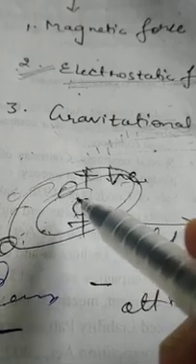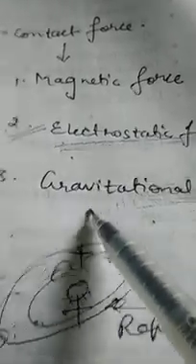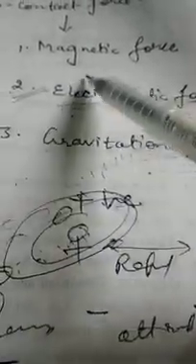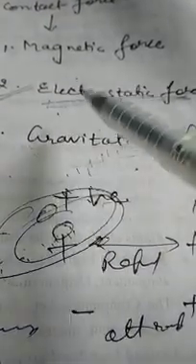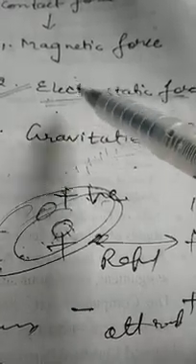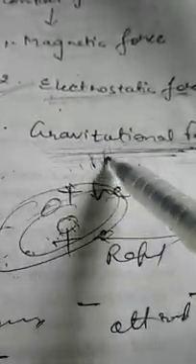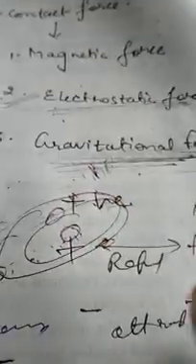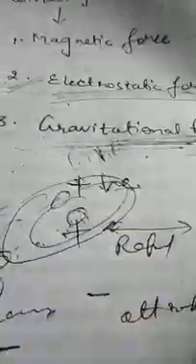Okay. And one more thing, unlike electrostatic and magnetic force, gravitational force is always attractive. You know, magnetic force is attractive and also repulsive. Electrostatic force is also attractive and also repulsive, because like charges repel and unlike charges attract. But gravitational force is the force which is always attractive, because it always attracts all objects towards the center of the earth. So non-contact forces, all the three types, magnetic force, electrostatic force and gravitational force, are clear to you.